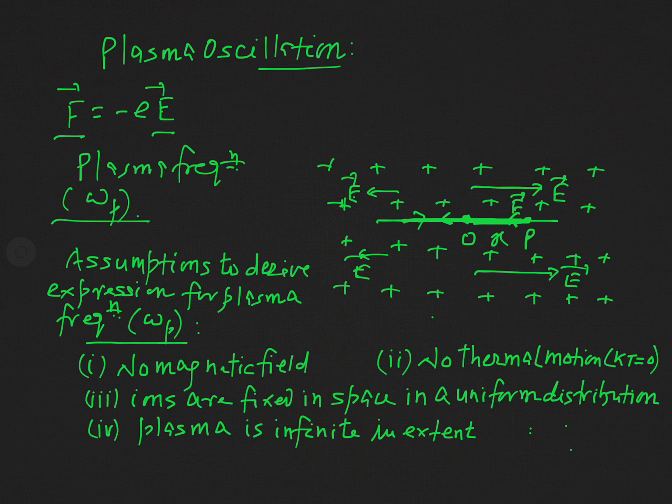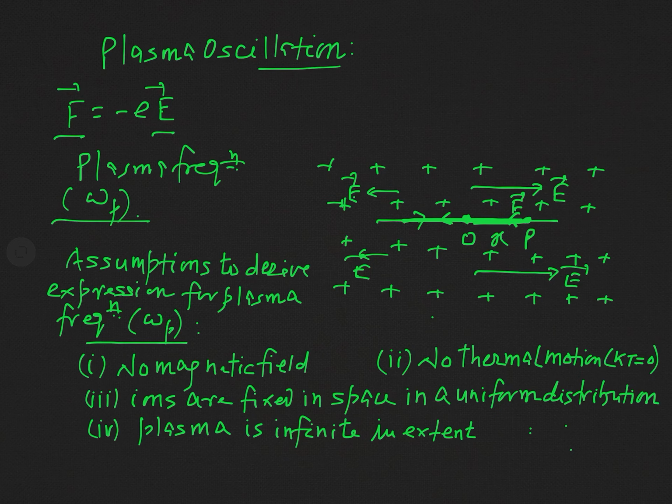And what are these assumptions? The first one is there is no magnetic field. No magnetic field is present in this region, that is, the region where plasma oscillation takes place is free from magnetic field.